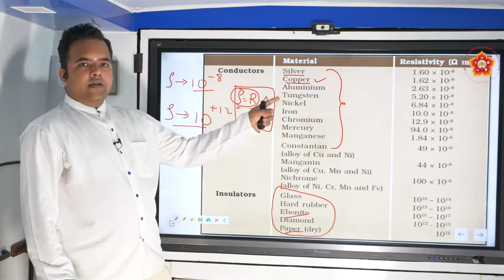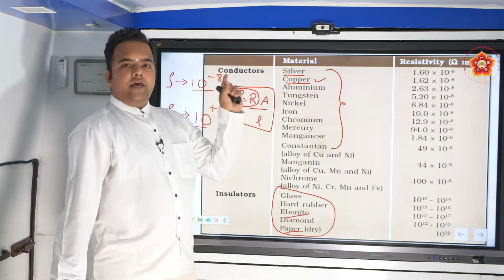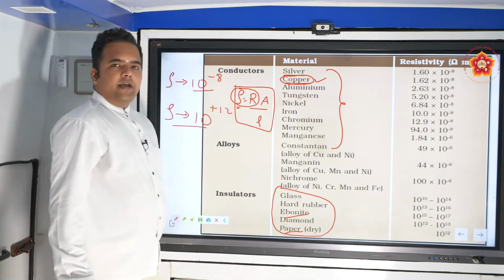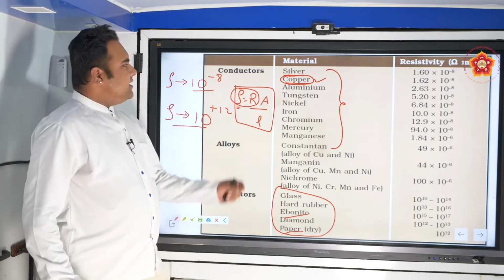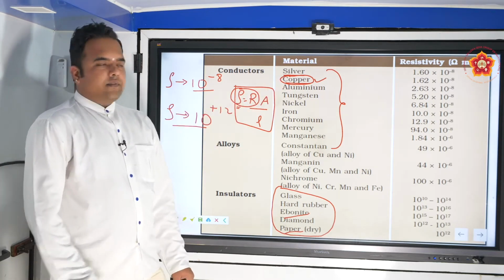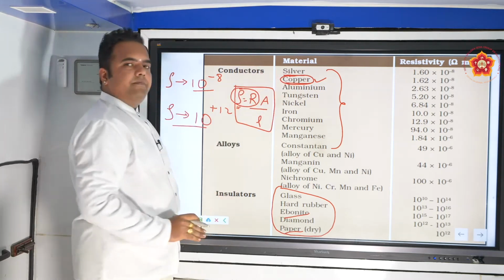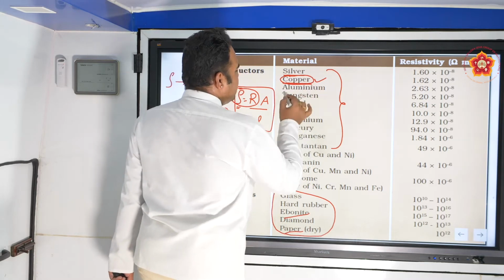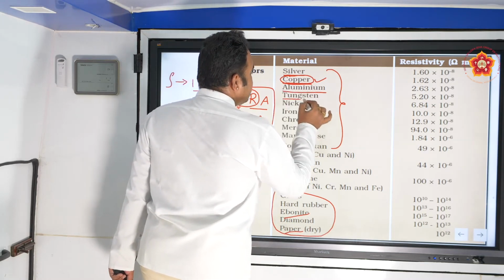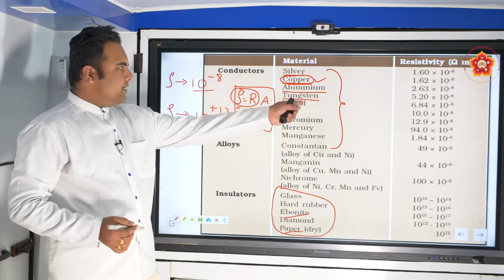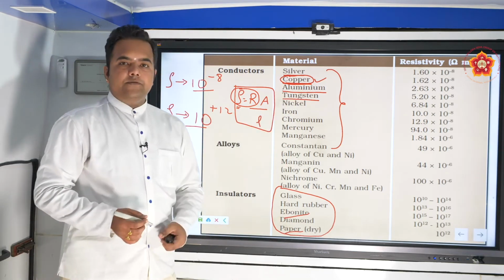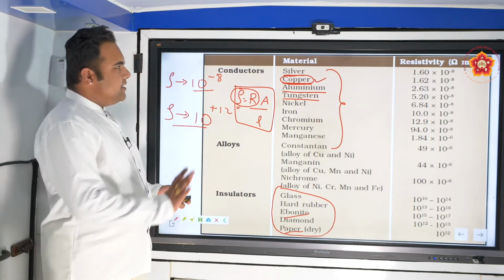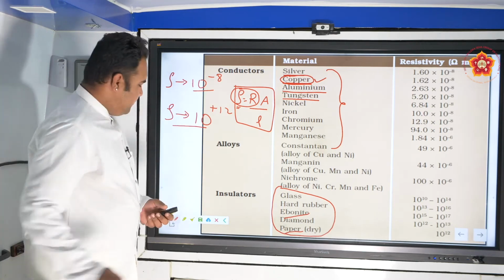So in terms of cost, and in terms of efficiency in allowing the electric current to flow, copper is one of the most suitable materials in the electrical circuits. So this is the reason why copper is used. Resistance is less, current flow is maximum. So in all the components, we see some places we use copper wires, some places aluminum, some places tungsten. This particular term you would have heard of, this tungsten material, which we would be discussing more about in the next few slides. So this is all about resistance and resistivity.